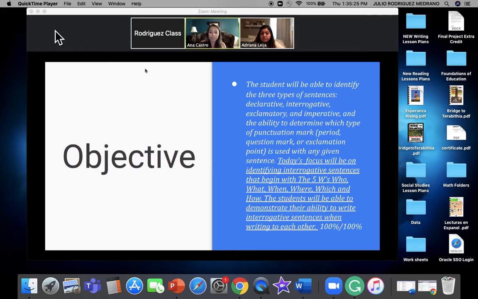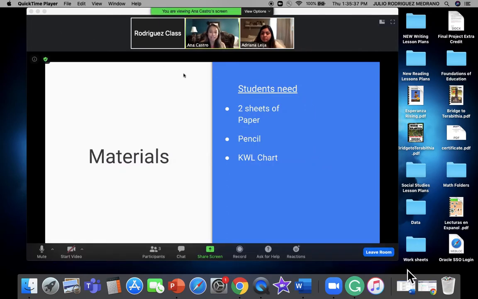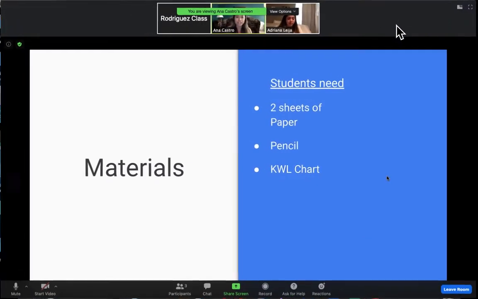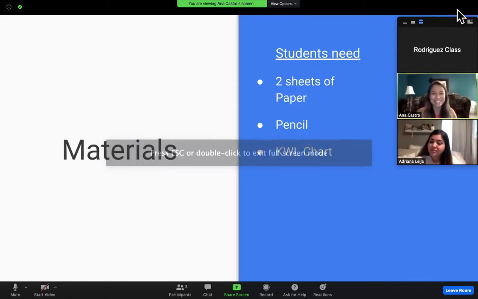And we are going to be able to write each other a note, asking each other a question. The materials that we need are 2 sheets of paper, a pencil, and our KWL chart. I guess we're just going to do this more verbally since I just have you two.